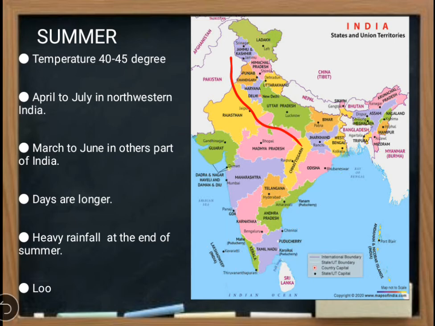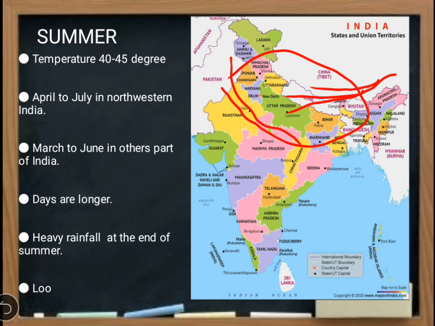And in this season, Lu happens. What is Lu? Lu is a condition of some air. That means many parts of northern India experience hot and dry winds. Hot and dry winds blow from here, and that is called Lu. It actually blows during the daytime. And this is summer. So what have you learned from Indian summer?